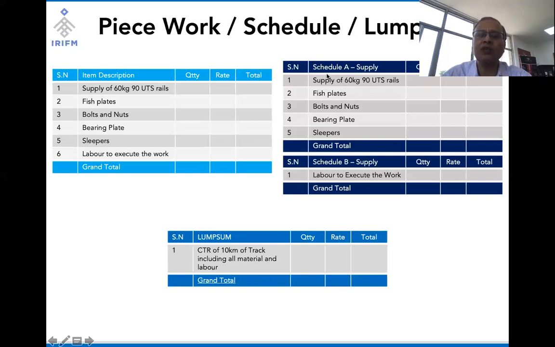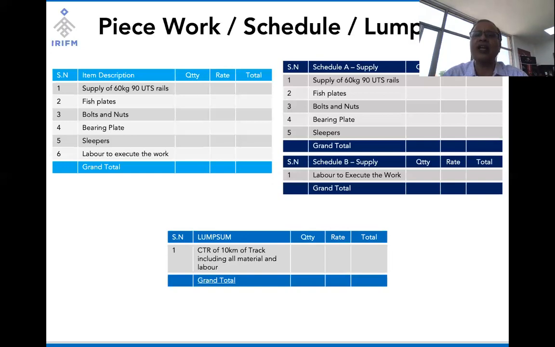So he is not quoting for Schedule A or Schedule B, he is giving a lump sum rate for both Schedule A and Schedule B together. So the difference between piecemeal, schedule wise and lump sum contract is that in piecemeal, item by item rate has to be quoted. In schedule, similar types of work are clubbed into one schedule.